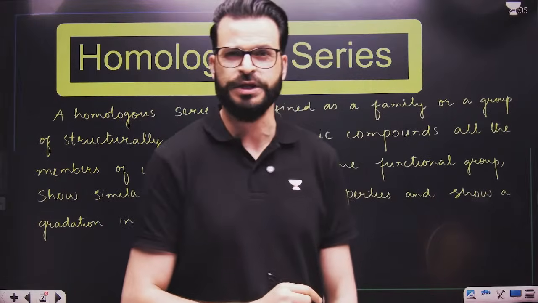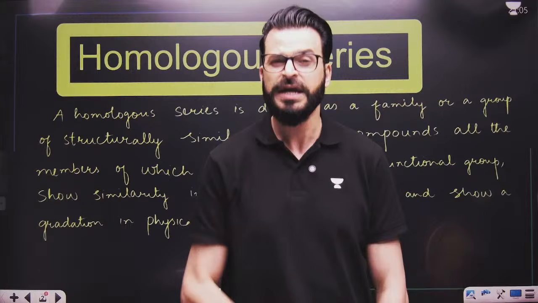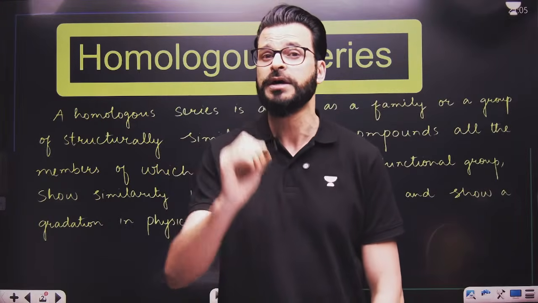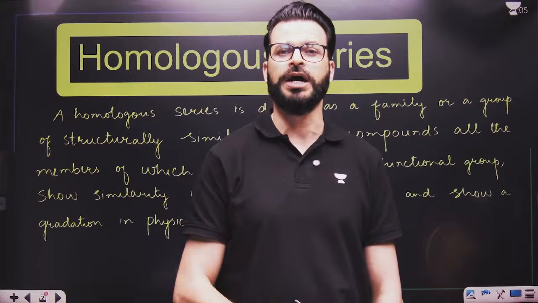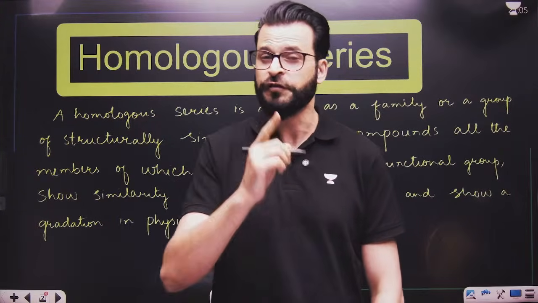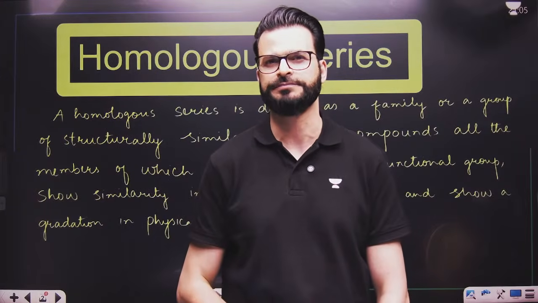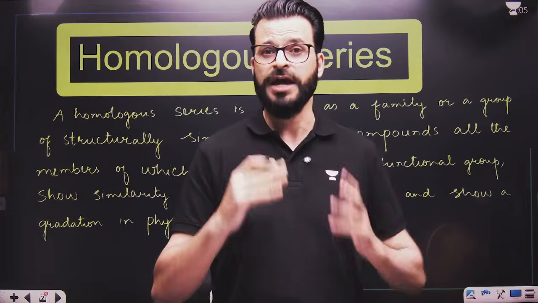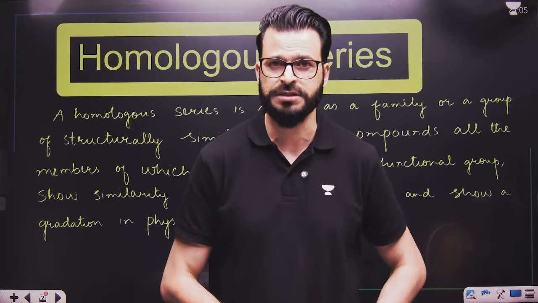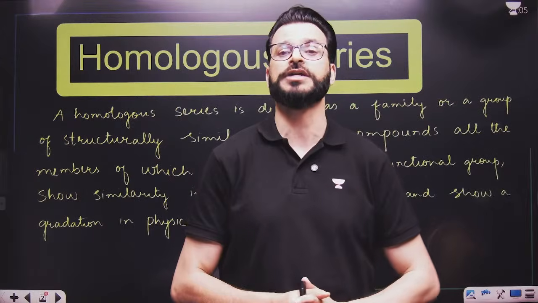My dear lovely students, homologous series is simply a series, a group, a family of organic compounds having the same general formula and the same functional group. But remember, when the functional group is the same, that means they have the same chemical properties as well. But yes, they can have regular gradation in their physical properties. All members of this family are known as homologs.